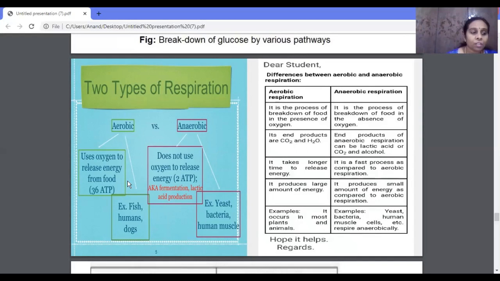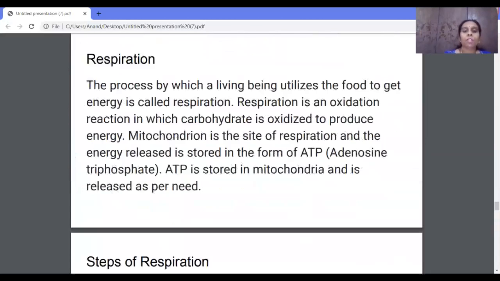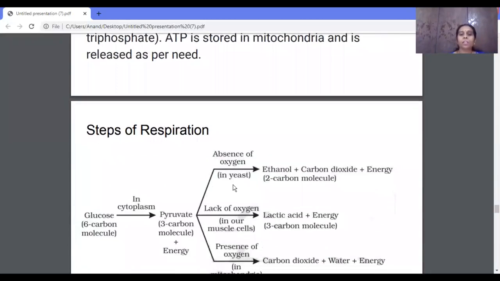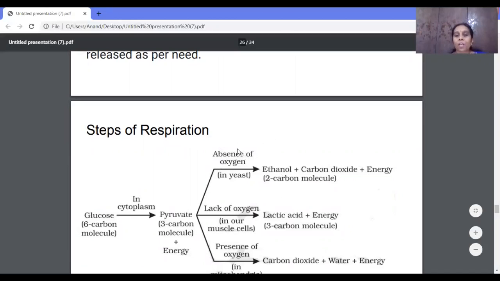So here, based on whether oxygen is present or absent, we can classify respiration into two types, aerobic and anaerobic respiration. We'll see the difference between aerobic and anaerobic respiration. Here you can observe. In the first case, in the yeast cell, the glucose has been converted into energy in the absence of oxygen. So I can call this type of respiration anaerobic respiration. Even in our muscle cell, there is a lack of oxygen. The glucose has been converted into energy.